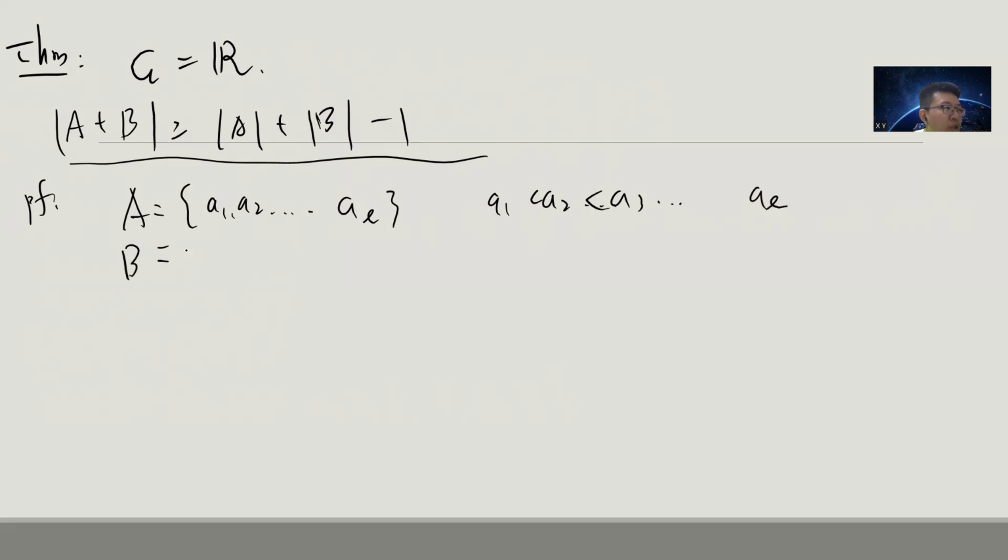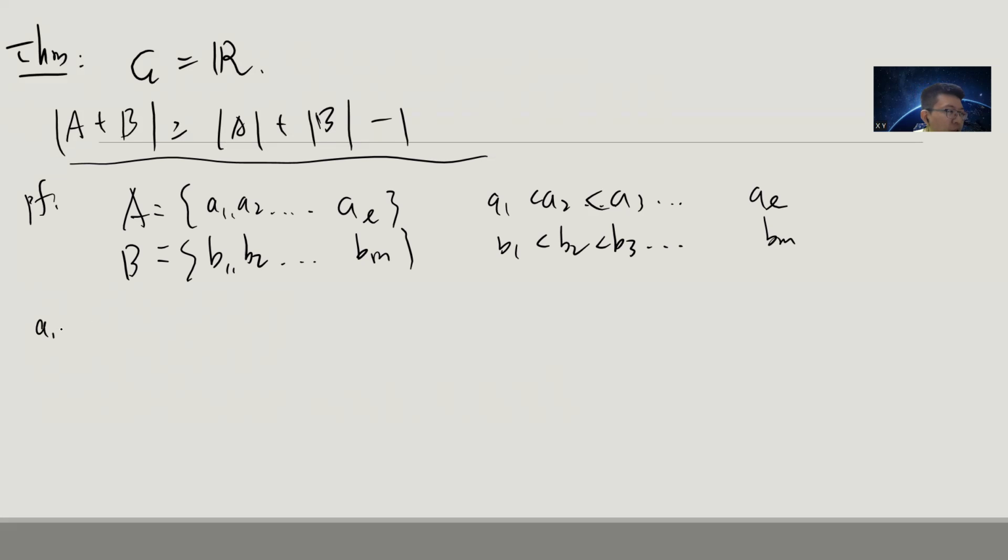And then let's say B is B1, B2, up to BM, and B1 is less than B2, less than B3, up to BM. I want to say that this set A plus B has at least this many elements. So I should create a sequence of numbers such that they are all different, and the number of them is at least |A| plus |B| minus 1. And this is simple.